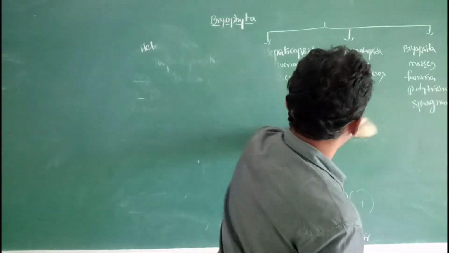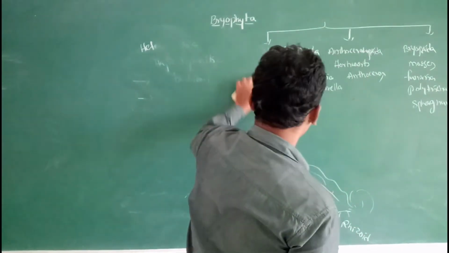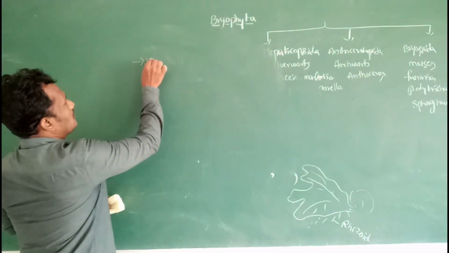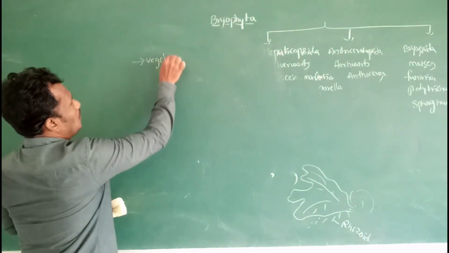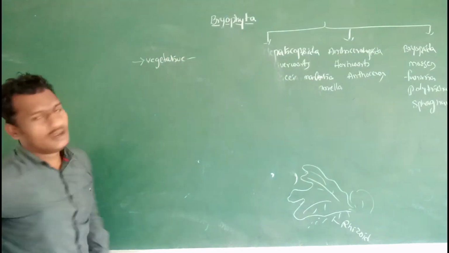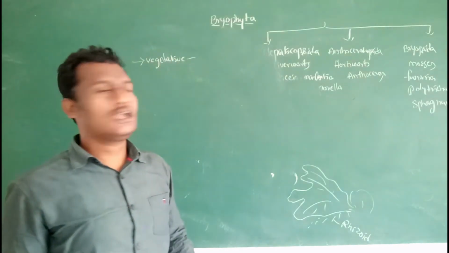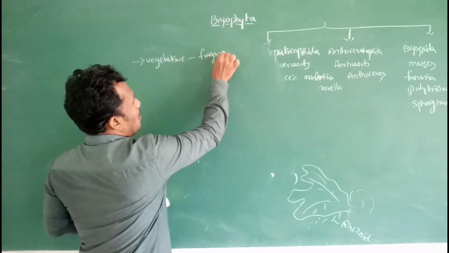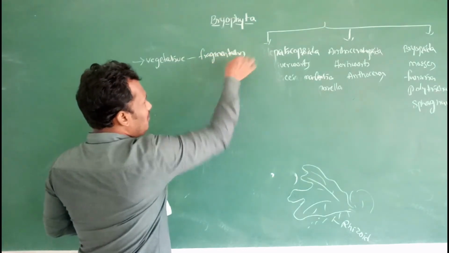Vegetative and sexual reproduction. In Marchantia, vegetative reproduction is mainly by the fragmentation method.